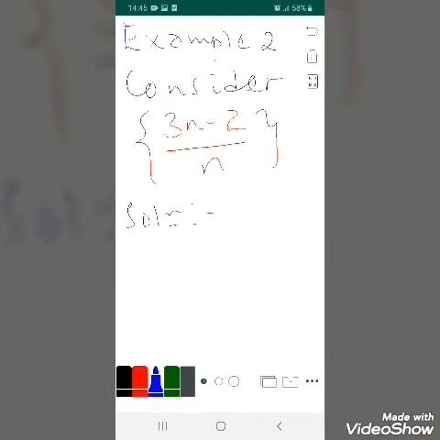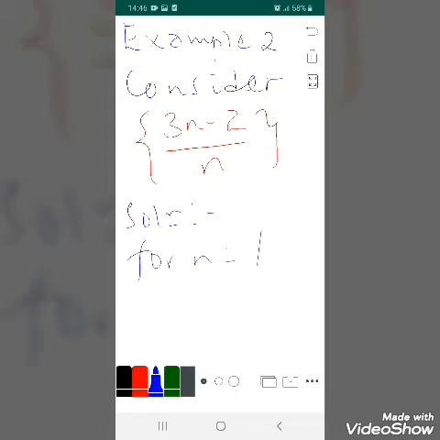Example 2, consider the sequence 3n minus 2 over n, and we need to find the set of upper bounds and the set of lower bounds, and also we are required to find the least upper bound and the greatest lower bound. And in order to do that, let us first find some of the terms of this sequence. Since n is an element of natural numbers, let us substitute the smallest value of n, that is n equals 1.